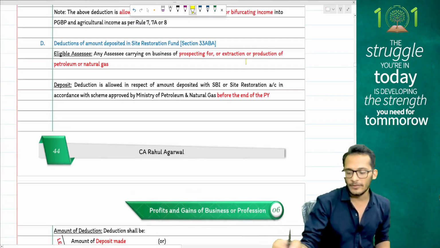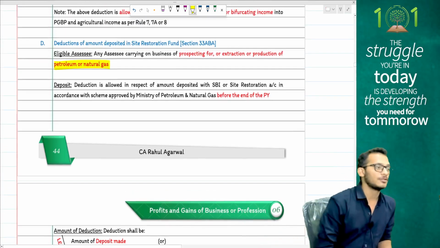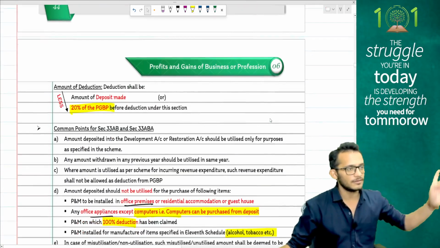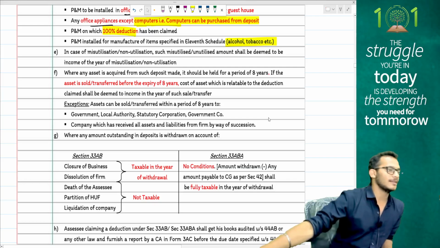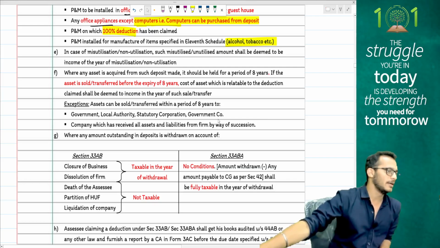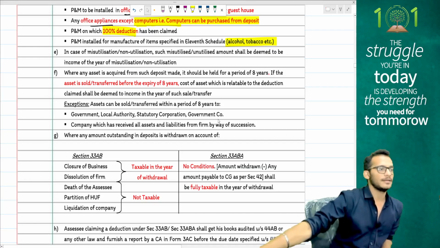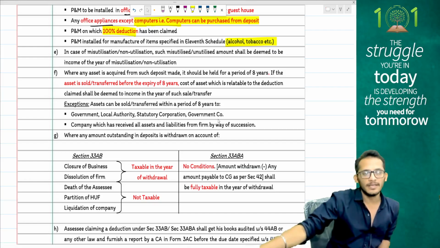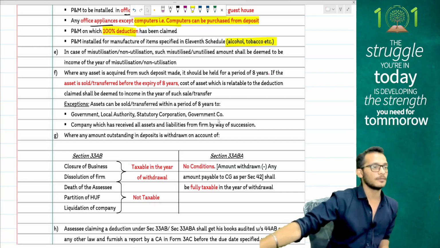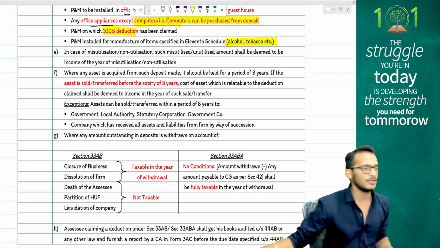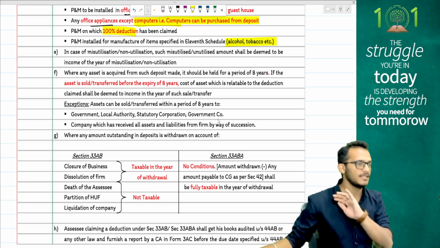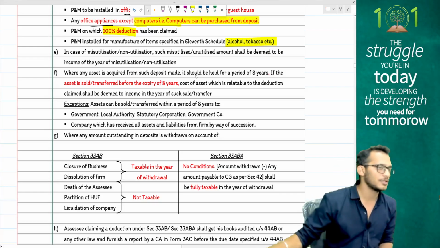If you are in the business of extraction of petroleum or natural gas, all the rules remain the same. Whatever money you have, you have to utilize it within a period of 8 assessment years. Clear, not clear? Yes. People, 33AB and 33ABA: eligible for special regimes, not eligible for special regimes? These both are denied under special regimes, meaning no deduction is granted under special regimes.